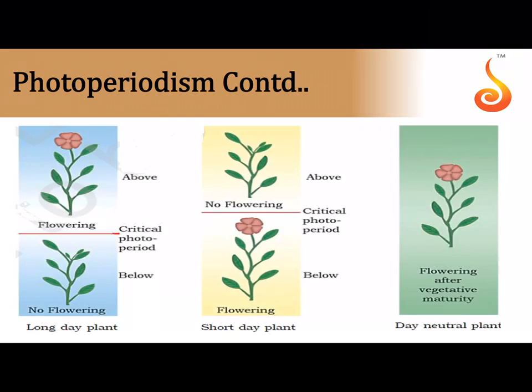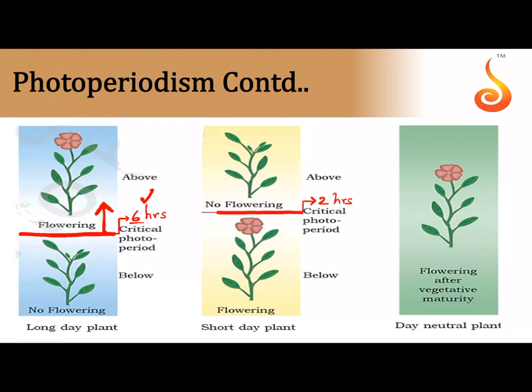So here, let me take the critical photo period as 6 hours for a long day plant, because it needs more daylight. Now for a short day plant, let me say the critical photo period is 4 hours, as I had taught you in the explanation. The long day plant flowers above 6 hours. So for this plant to flower, you have to give it light for more than 6 hours, 6 hours being the critical photo period in this example. For the short day plant to flower, you have to give it light for less than 4 hours. If you give it more than 4 hours, there will be no flowering.